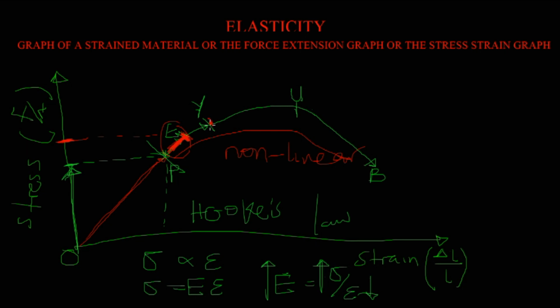It also indicates the maximum amount of stress that a solid substance or a material can bear at the onset, or at the beginning, of permanent deformation.